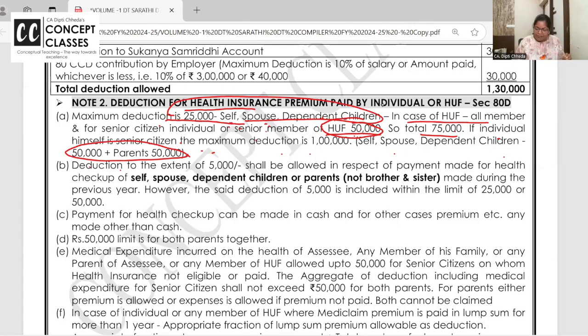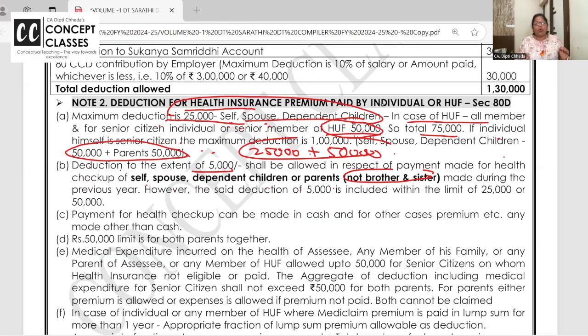Now this 25,000 and this 50,000 for the parents includes 5,000 health checkup expenses which can be paid in cash, for self, spouse, dependent children, parents. Brothers and sisters are not eligible for 80D. So who all will you take care of? Self, spouse, dependent children, parents.